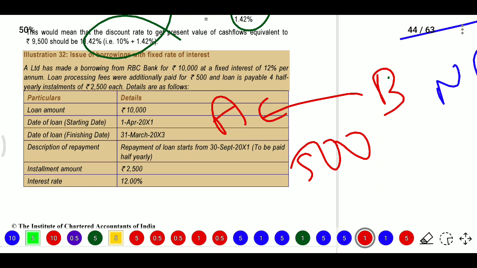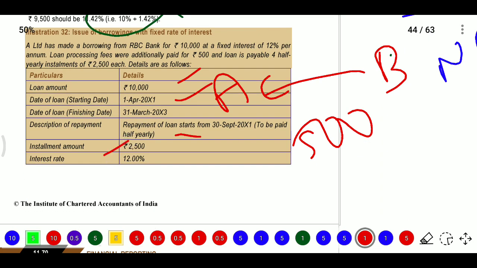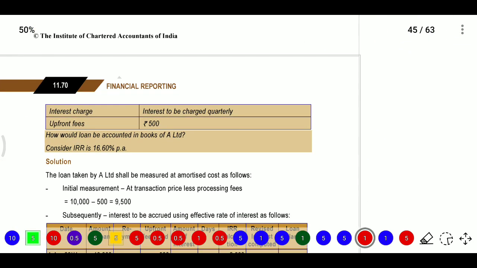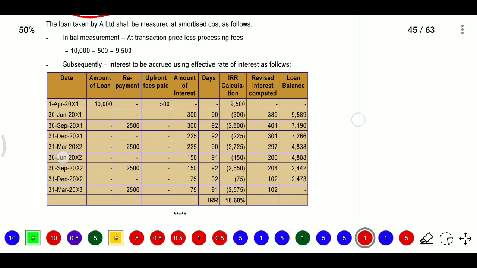So here they provided 2,500 each and at the starting they collected 500 rupees. Here they provided the loan amount, date of loan sanction, finishing date, repayment starting from 30 September, installment amount 2,500, interest rate 12%, and they directly provided the IRR rate. So if they provide the IRR rate, we need to consider that IRR rate only. If they do not provide the IRR rate, we need to calculate it. In the last question they did not provide the IRR rate, so we calculated the IRR. If they provide it, we need to consider that rate.